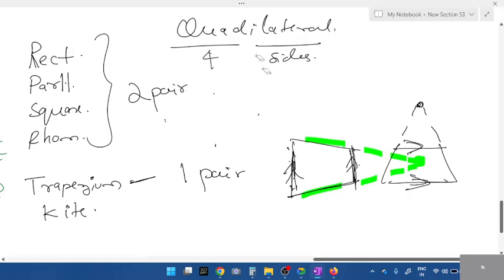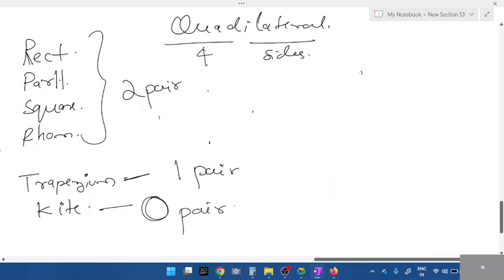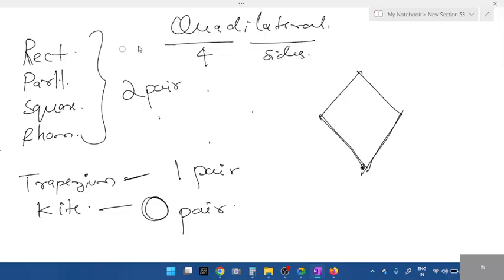Next, kite. How many pairs of parallel lines does a kite have? Kite has 0 pairs. A kite will never have parallel lines. See, let me draw the diagram of a kite. This is a kite. Take any two lines, students, they will never be parallel. The only property for a kite is, look, A, B, C, D, these two sides will be equal.